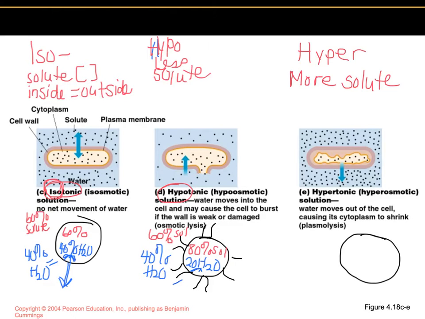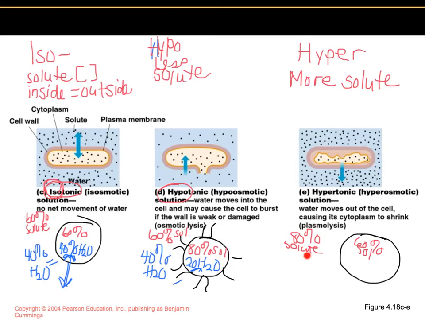If the solution that the cell is in is hypertonic, that means it has more solute. So let's just flip this. Here's 80% solute. And then let's say on the inside of the cell, it is 60% solute. So our cells now are being surrounded by the 80% solution.